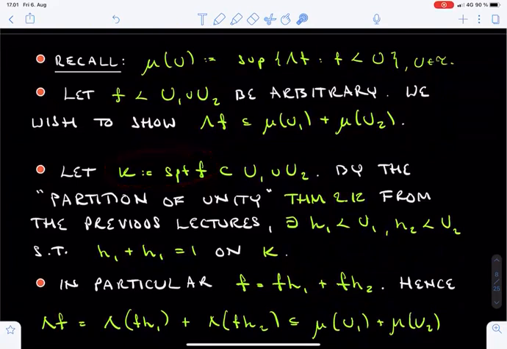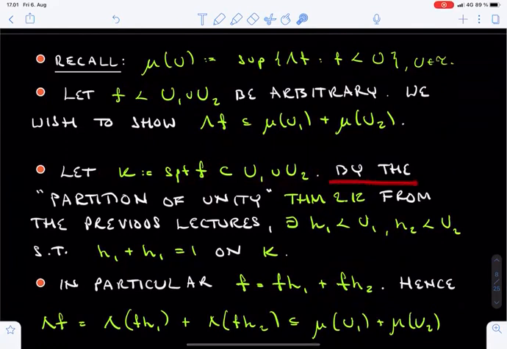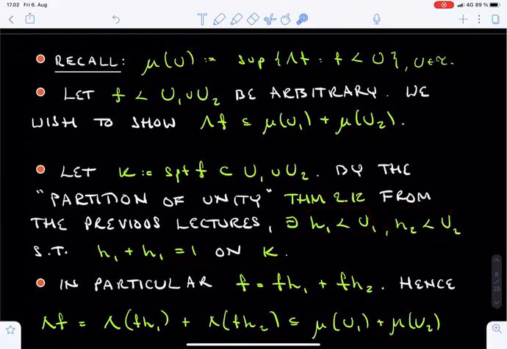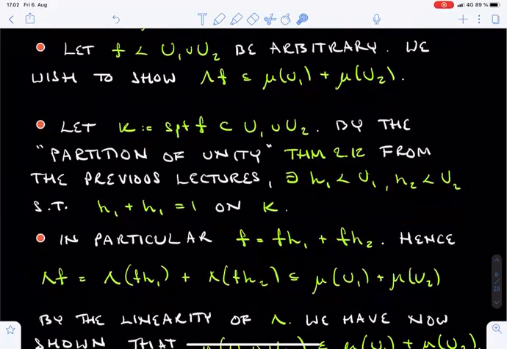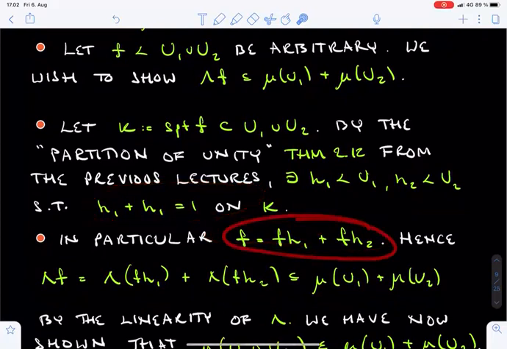Let K be the compact support of the function f, so K is contained in the union of U1 and U2. By the partition of unity theorem 2.12 from the previous lectures, we can find two functions h1 and h2, where h1 is dominated by U1, h2 is dominated by U2, and the sum of h1 and h2 equals 1 on the set K. This last property implies that f can be written as the sum of f times h1 and f times h2.